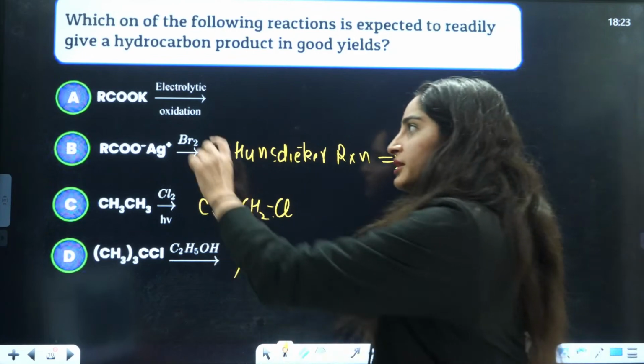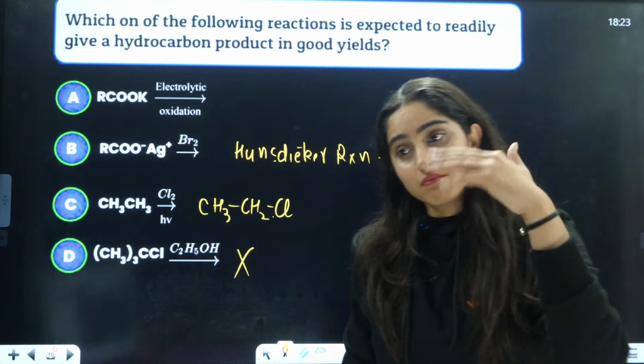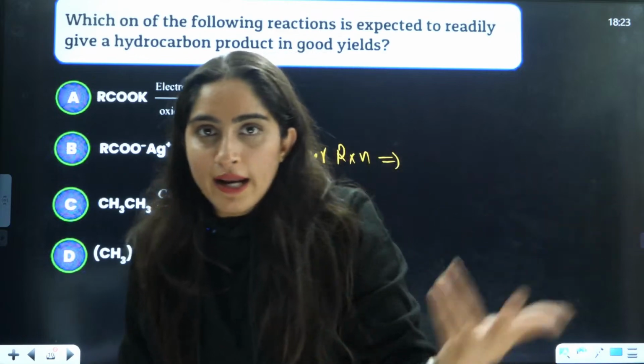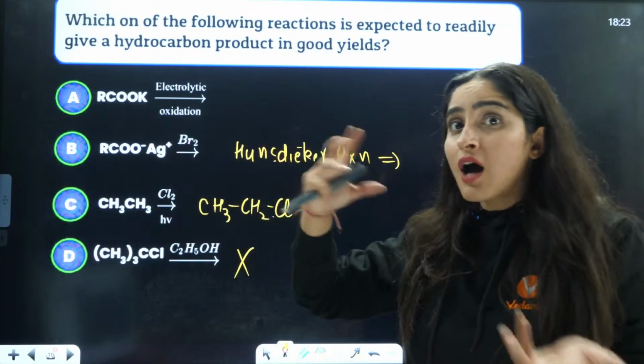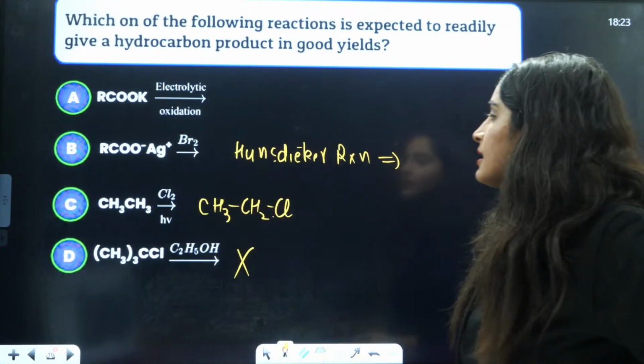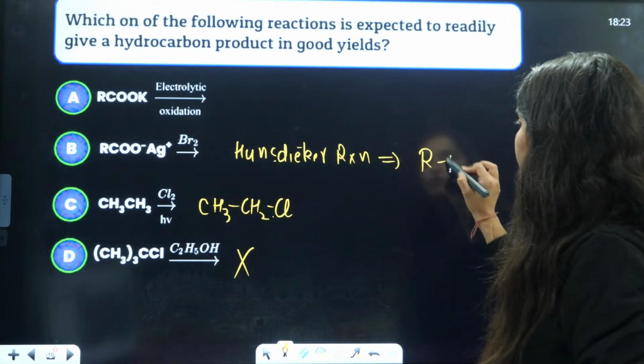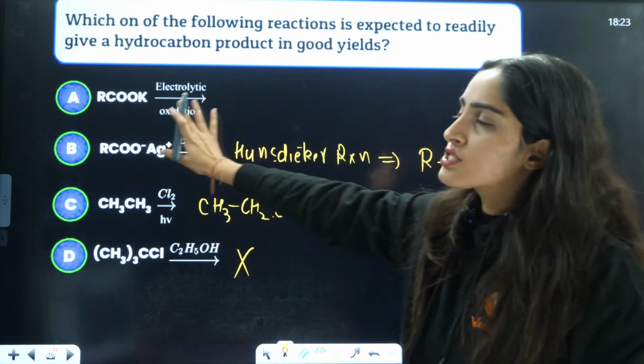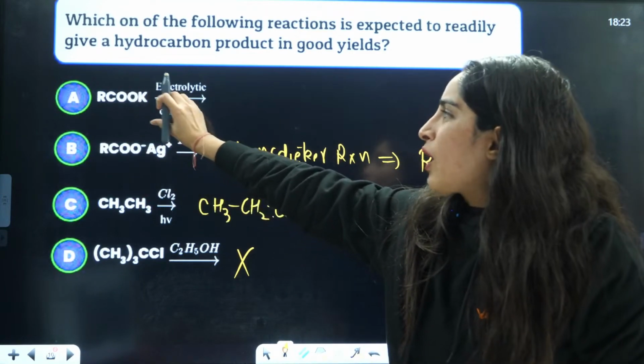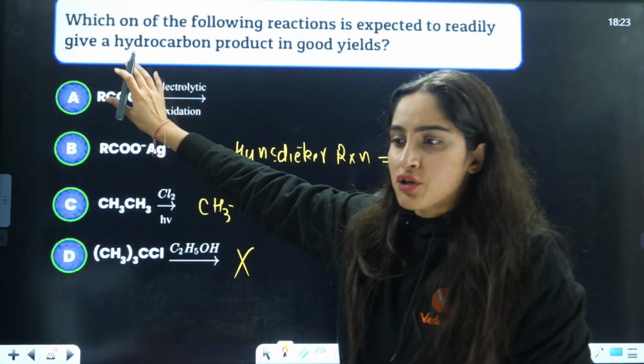Now see, in the option this is given, but maybe next year they will ask you this question directly. This is how previous year questions are repeated. So is this the Hunsdiecker reaction where RBr will be formed? In the first question, can you name the naming reaction of A?